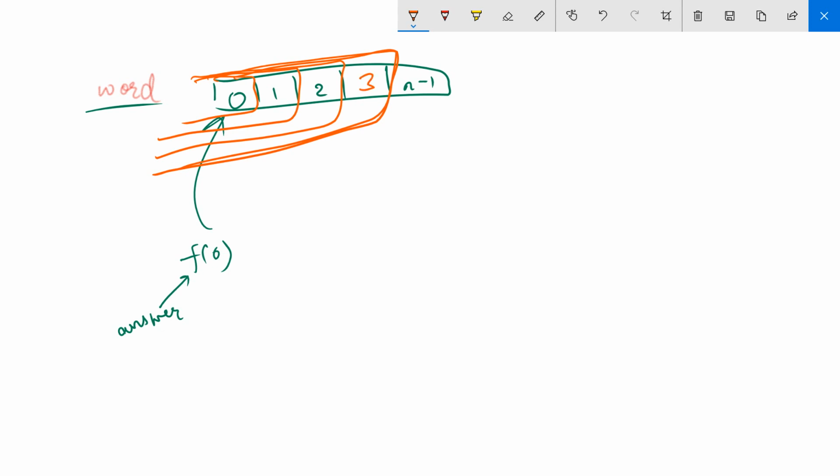Let that be some word X. We have this vocabulary pool.